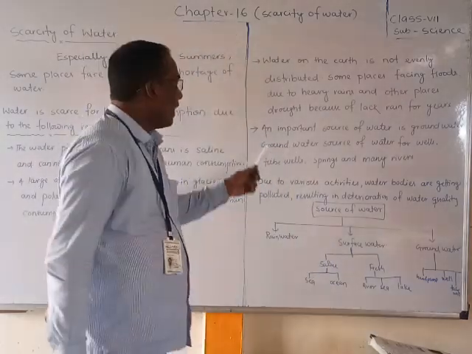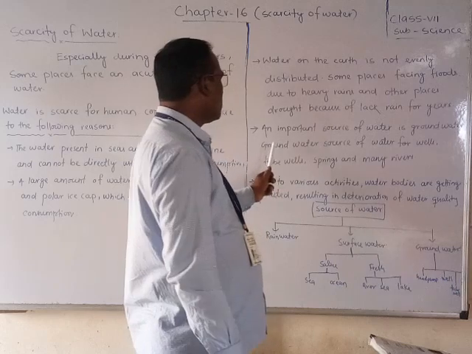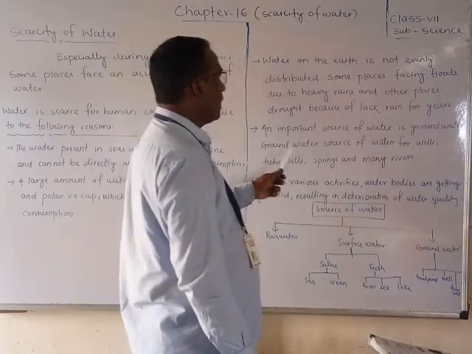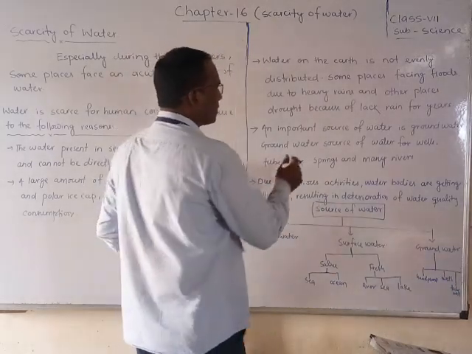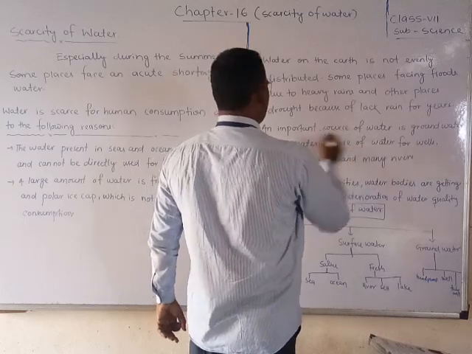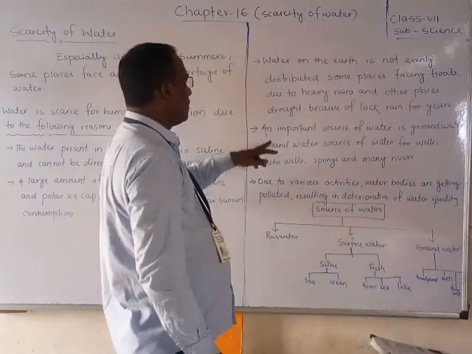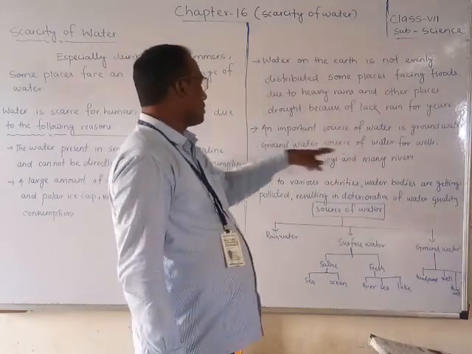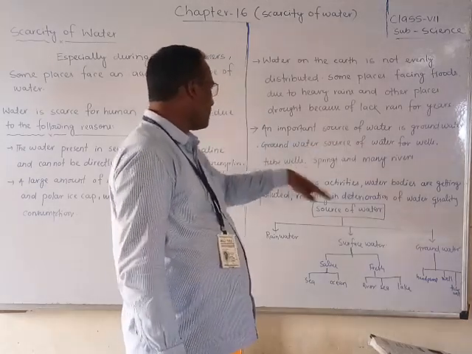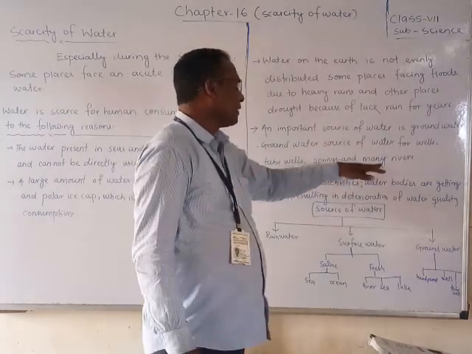Okay. An important source of water is groundwater. It is the source of water for wells, tube wells, springs, and many rivers. Students, observe that we can depend upon groundwater. Surface water may dry up by sunlight. Groundwater source of water for wells, tube wells, and springs, and many rivers.